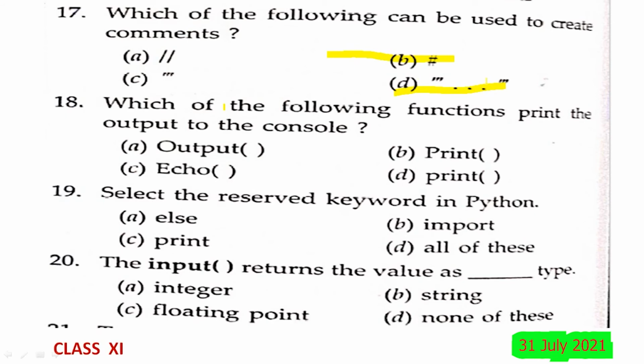Which of the following functions prints the output on the console? Output, print, echo, and print. So, the 18th must be the simple print function, that is the answer.